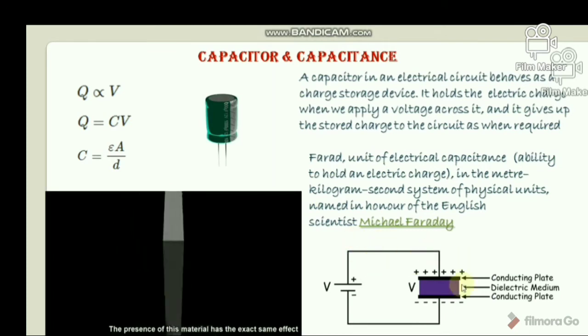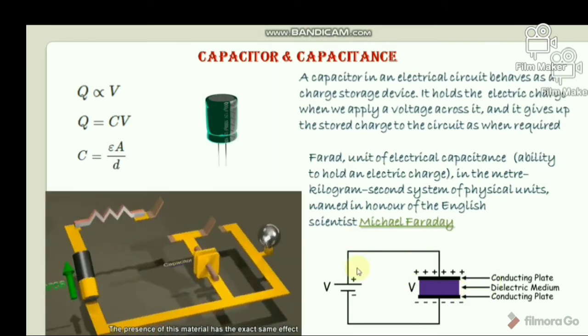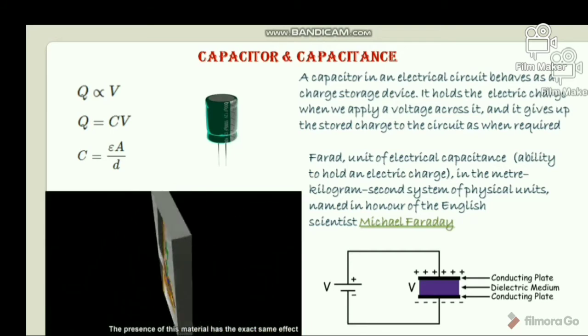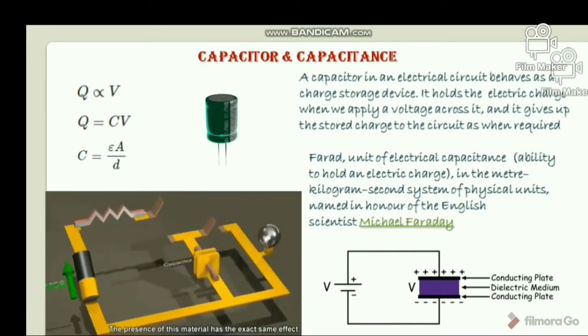Okay, now let us discuss capacitor and capacitance. There are three fundamental electronic components that form the foundation of a circuit: resistor, inductor, and capacitor. A capacitor in an electrical circuit behaves as a charge storage device. It holds the electric charge when we apply a voltage across it, and it gives up the stored charge to the circuit when required.